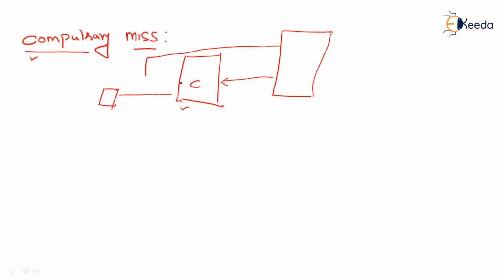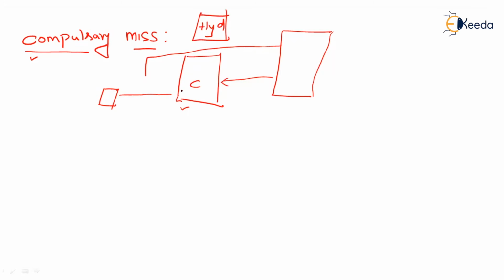But the problem is, when you are searching for the data element for the first time, definitely it won't be available in the cache memory. Let us say I'm going to search for Hyderabad. This is an item. I'm searching for this word in the cache memory, but it is not present because the cache is completely empty.